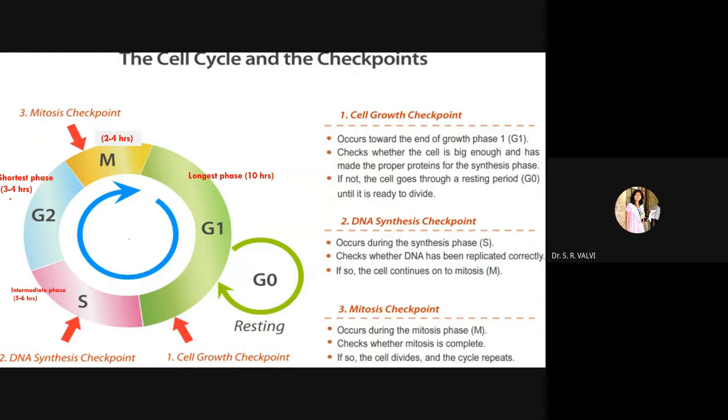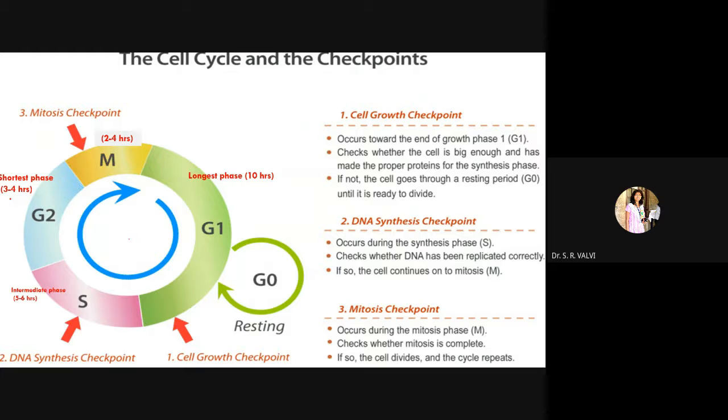Now mitosis is a very important phase which happens within the cell. Again, in mitosis we have different phases. We have learned in 12th, right? P-MAT: prophase, metaphase, anaphase, telophase. For all these four stages occurring within the cell, the cell is preparing itself in the G2 phase, right?